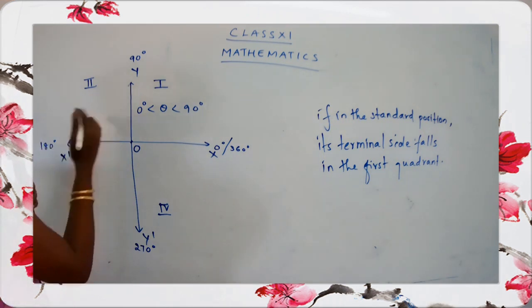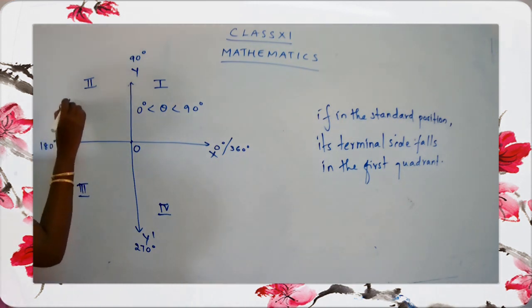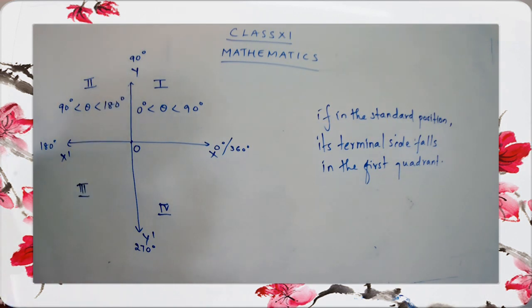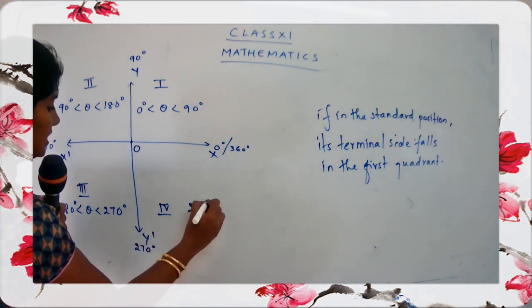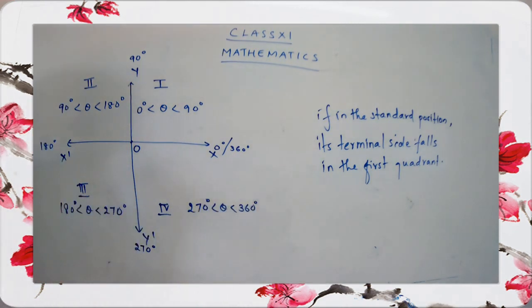Here 90 degree to 180 degree. Here the angle lies between 180 to 270. And at the last, the angle lies between 270 to 360 degree.